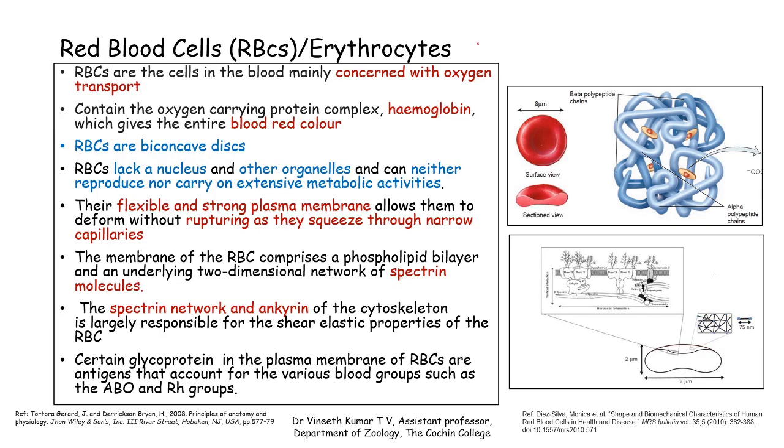So coming to the RBC, or erythrocytes, they are mainly concerned with oxygen transport. They are one of the formed elements of the circulatory system, and these cells contain an oxygen-carrying pigment, which is a multi-protein complex consisting of four protein chains plus a pigment molecule called heme, which gives the RBC its characteristic red color.